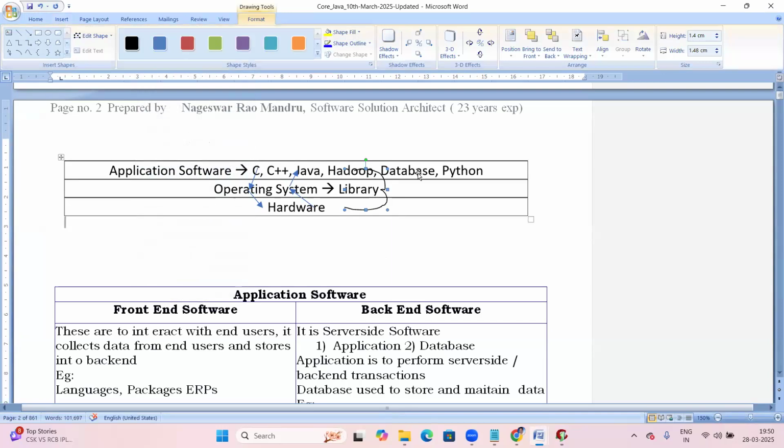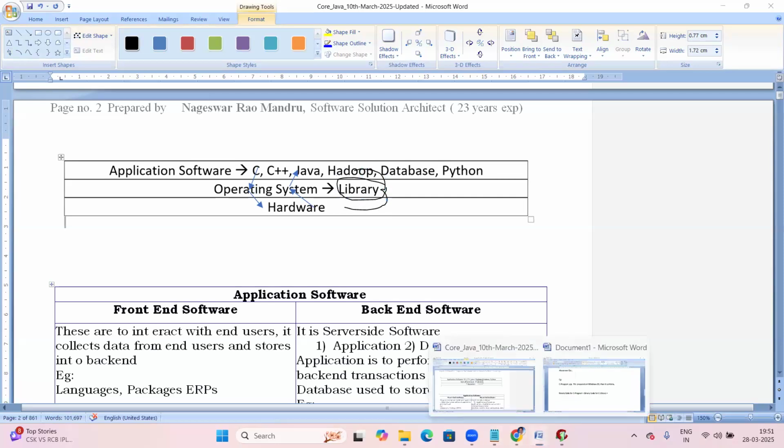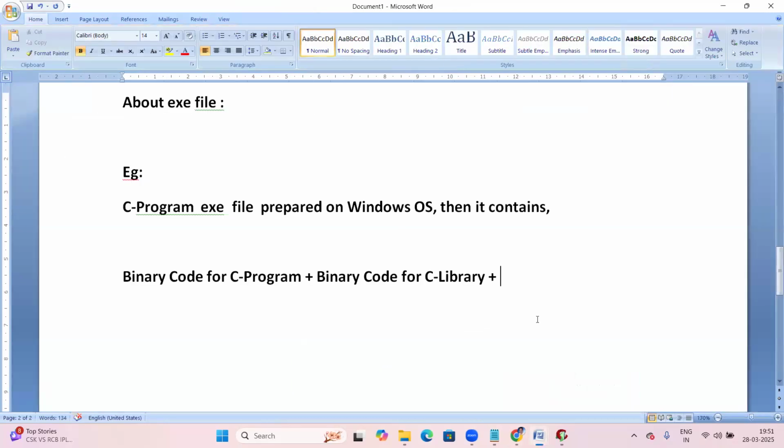So every program has to link with the OS library, which has its own binary codes. This binary is also linked when the exe file is created. So the next binary code is for the Windows OS library.